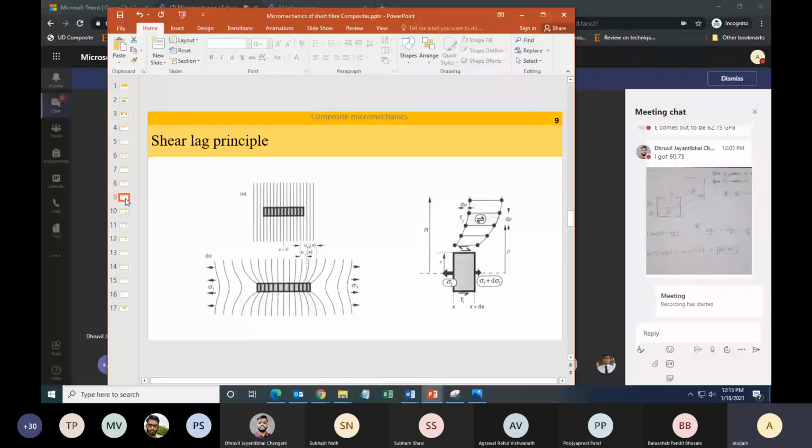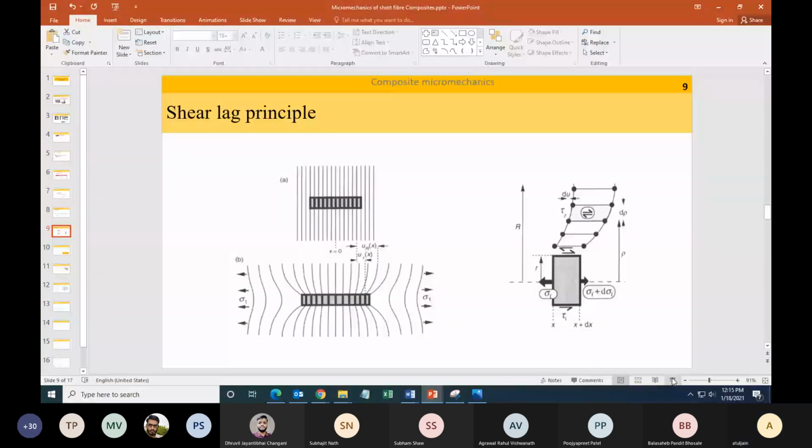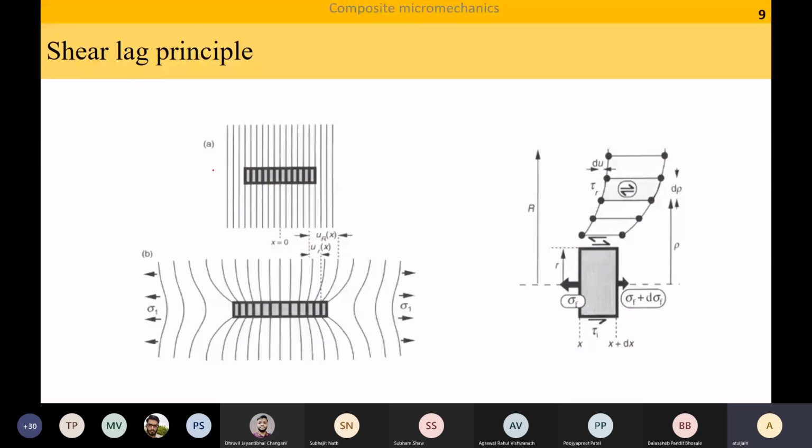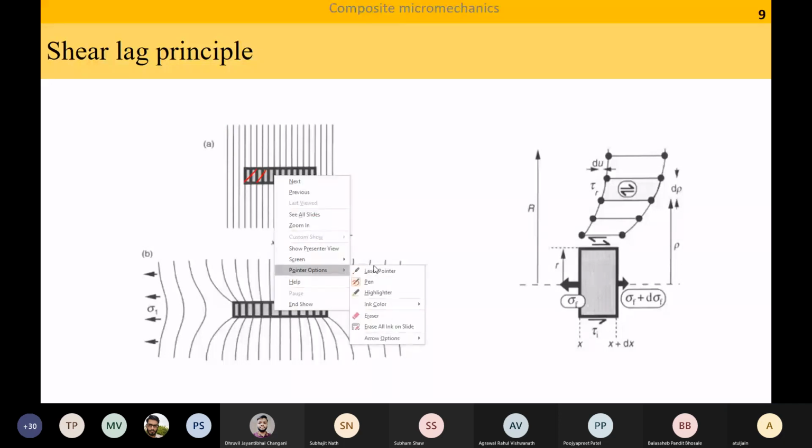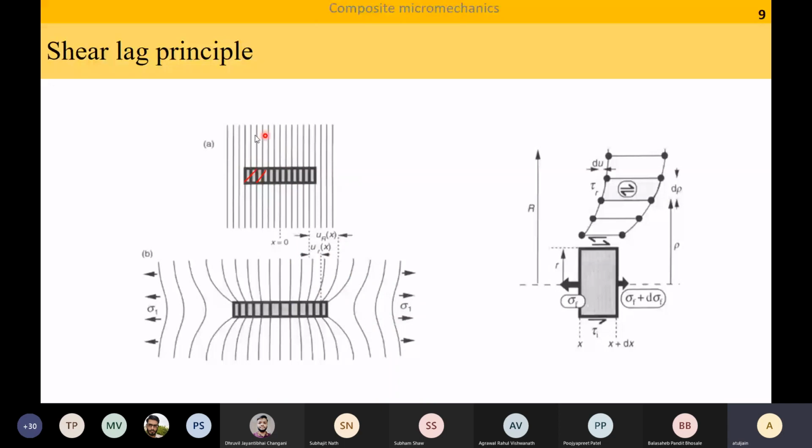Why are they known as shear lag models? This is because these models are based on the assumption of stress transfer due to shear. Imagine that you have a composite material, which has one fiber here. This is my fiber, and the rest is surrounded by matrix. Now in the matrix and fiber, I am drawing straight lines like this. These are straight lines just drawn for visual. And if you pull it,